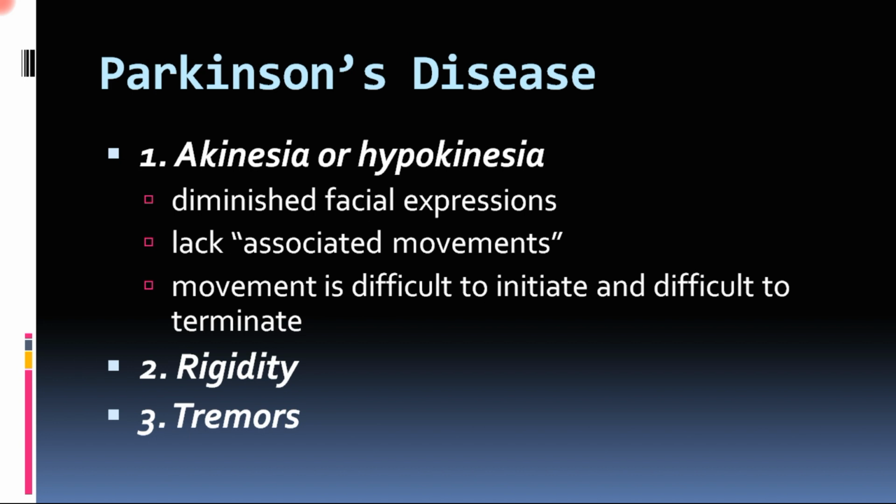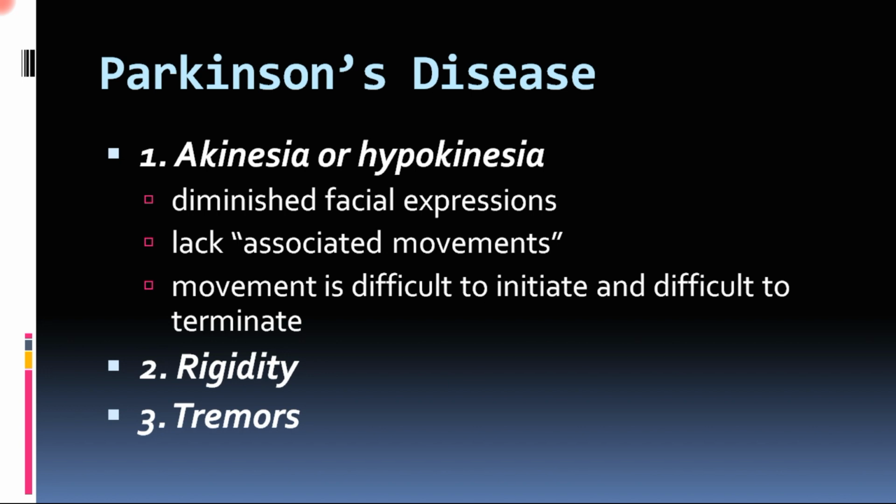The main symptoms of Parkinson's disease are grouped under three features: akinesia or hypokinesia, that means lack of movement or less movement; rigidity, that means increased muscle tone; and tremors, that means involuntary movements which are repeated.